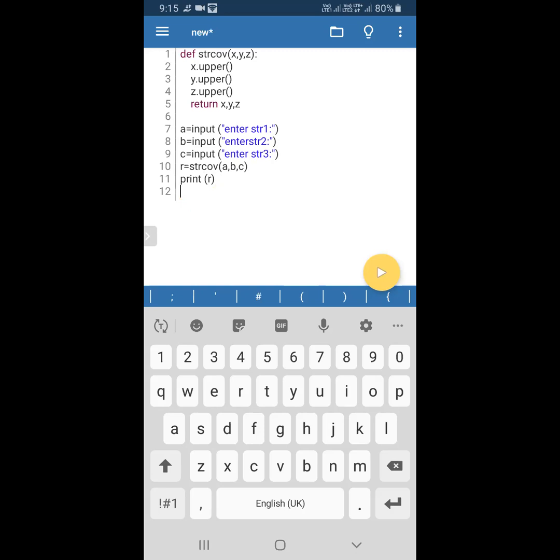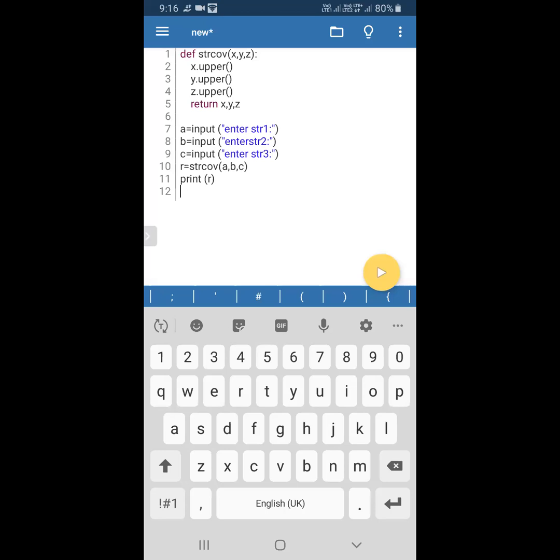The function name is strcov, a comma b comma c. These are all arguments, so we are passing three arguments to the function. Then the function will be called. The function is defined in the first line, and we can easily recognise it by the keyword def, followed by the same function name, strcov. Here x comma y comma z, three parameters are ready to receive the three arguments. In the function call statement, we are passing three arguments. The first line is called the function header.